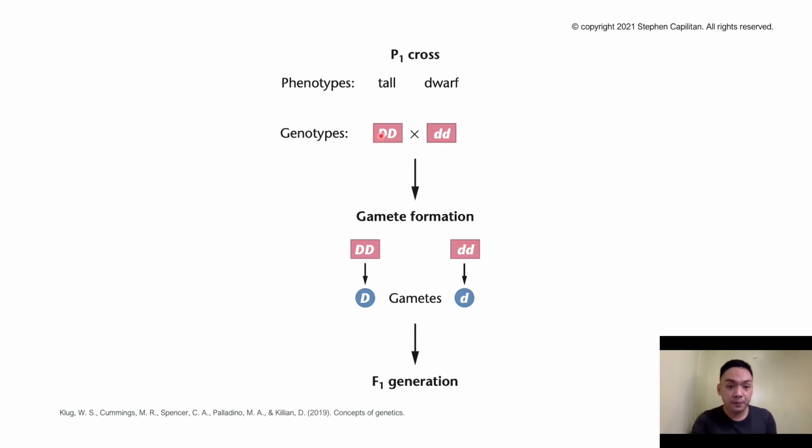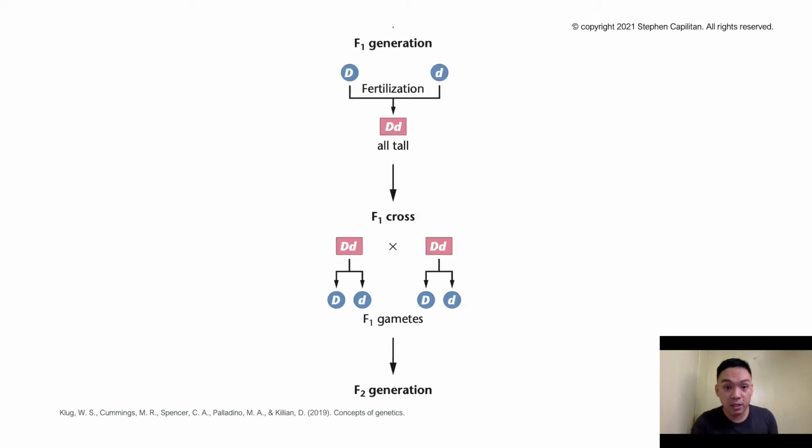This is your tall and this is your dwarf. When they are producing gametes, in the gamete formation, they will produce a single genotype, uppercase D and lowercase d, and that contributes to the F1 generation.